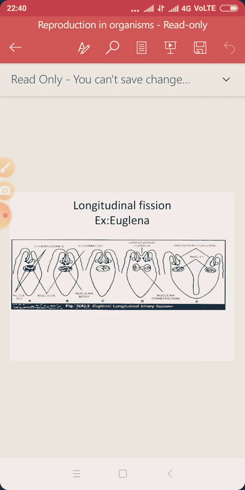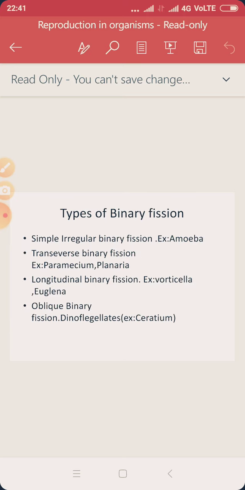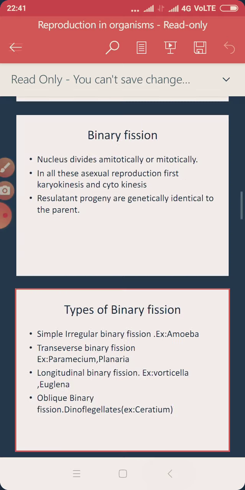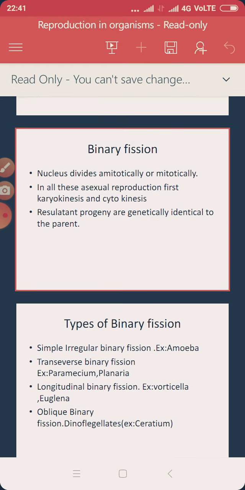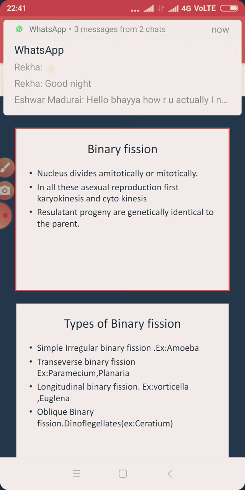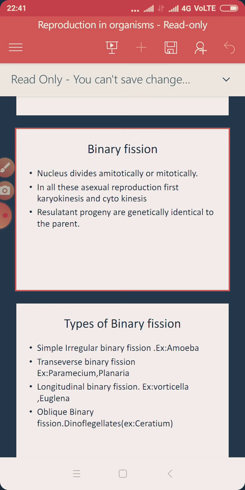Okay. So now, in binary fission, when we talk about binary, it means two. A single parent will be divided into two organisms.